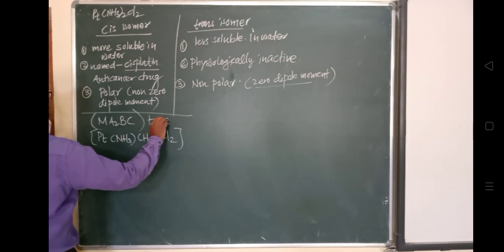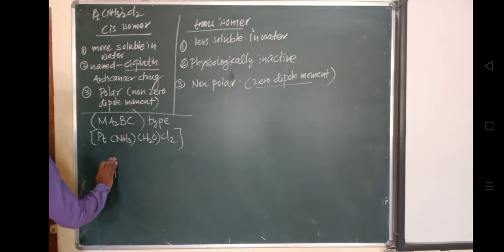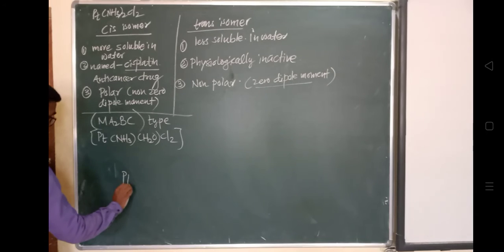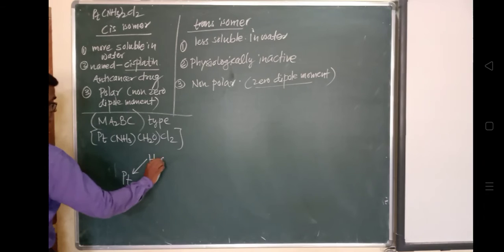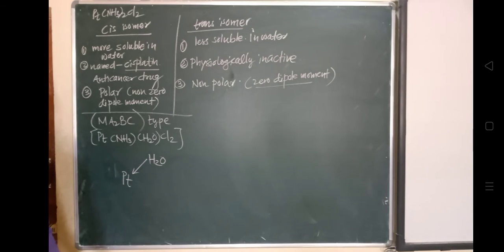So we will draw the structure for it. Platinum, H2O, and two chlorine atoms are present here. This is one chlorine and this is another chlorine, which will be adjacent to each other.